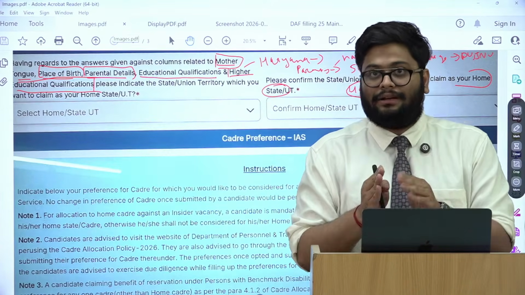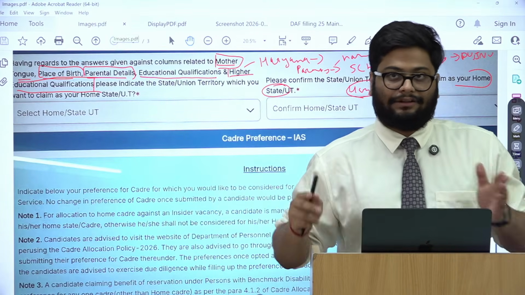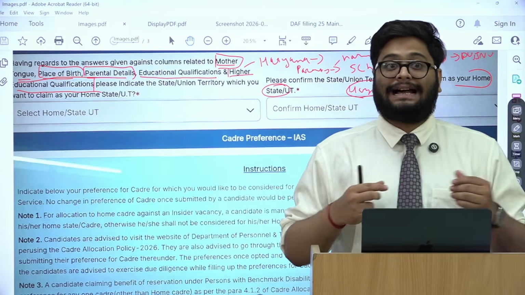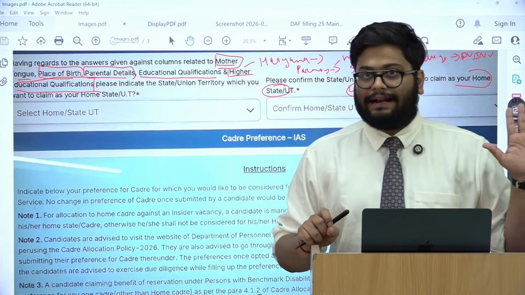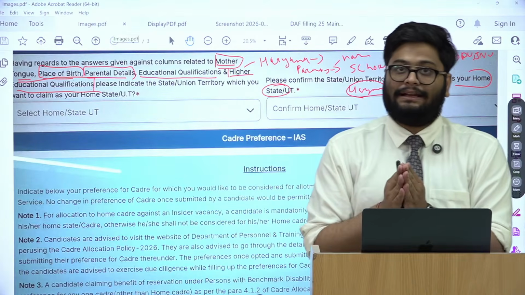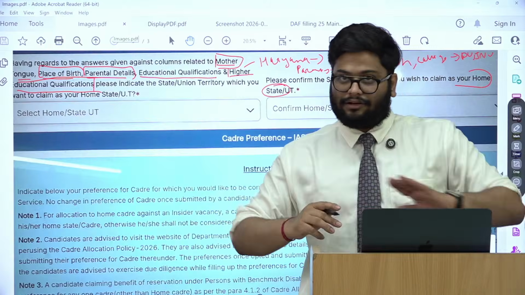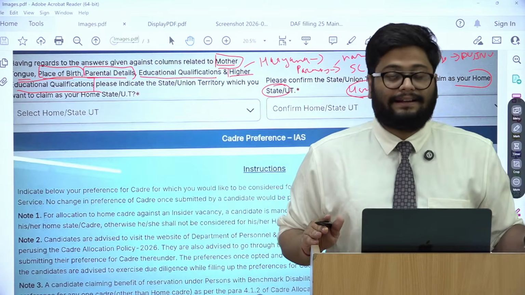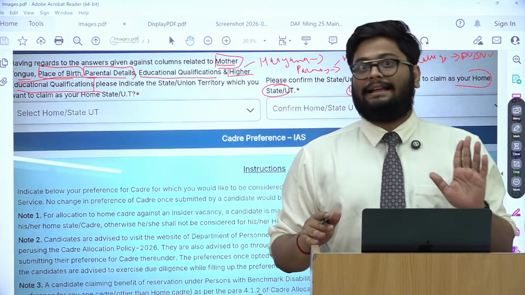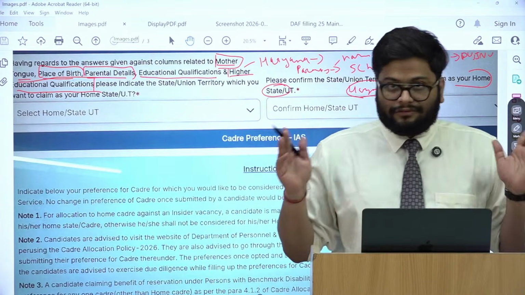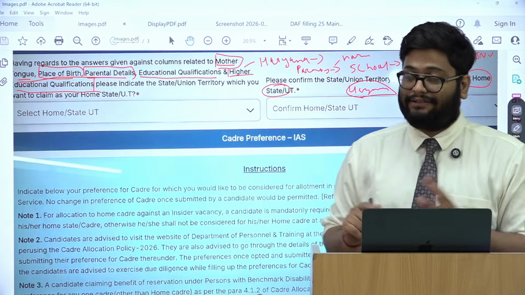Previously, I could. I could have shown Delhi as my home state, and I could have entered Haryana as an outsider, because outsider has more vacancies than insiders usually, right? But this time it is not happening. So if I consider Haryana as my home state, and if I do not want to be considered as an insider, I am not coming in Haryana. This is a fundamental change, and I have no other choice but to follow this system. I hope this is very, very clear. I can explain it again if you have any doubts.